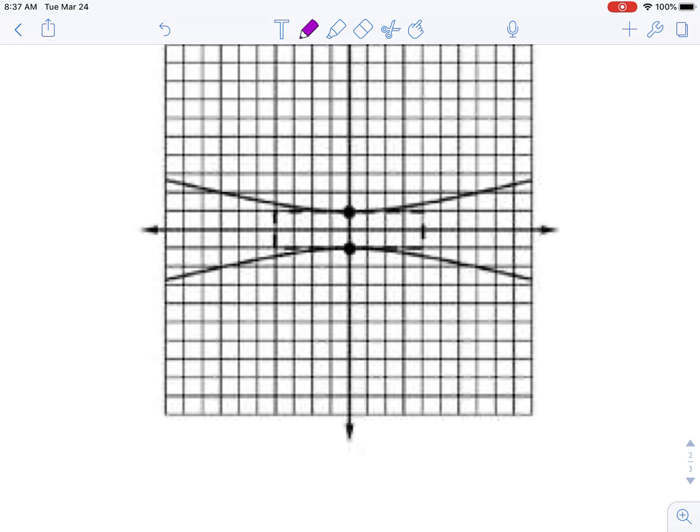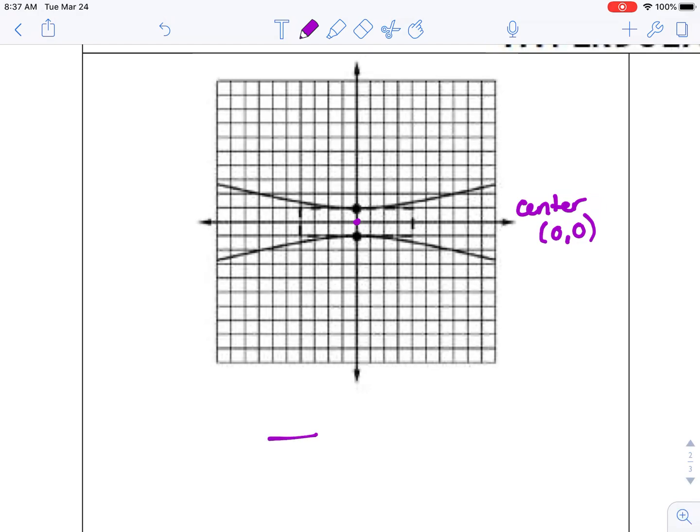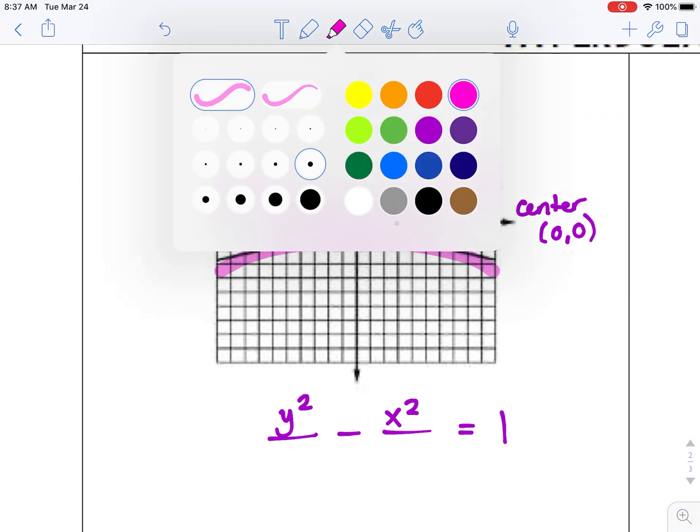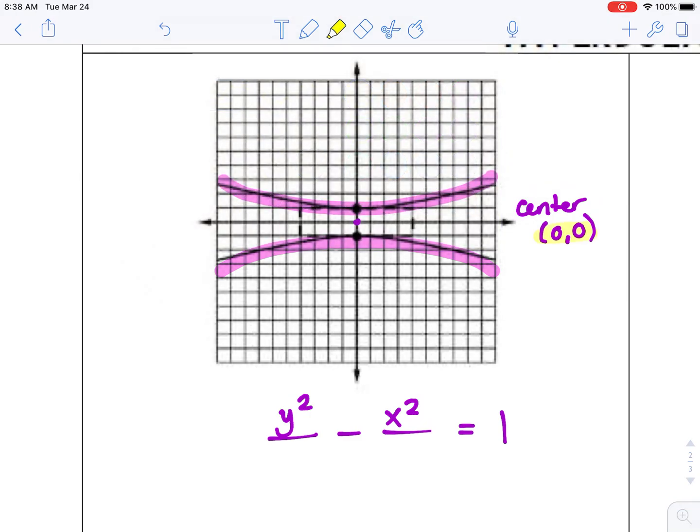First off, we should figure out where our center is. In this problem, our center is at 0, 0. The next important thing for a hyperbola is which one comes first. With a hyperbola, we always have a minus sign, and it's going to be equal to 1. But is it going to be the x or the y that comes first? Notice this one opens up and down. Therefore, the y will come first. Because our center is at 0, 0, we can just leave it as y squared and x squared.